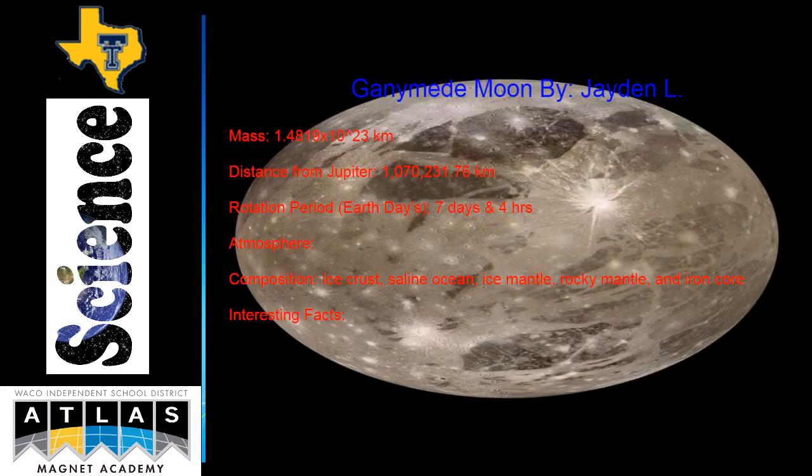Ganymede. The mass of Ganymede is 1.4819 times 10 to the 23rd power kilograms. The distance from Jupiter is 1,070,213.76 kilometers. The rotation period in Earth days is 7 days and 4 hours. The composition of Ganymede is ice crust, saline ocean, ice mantle, rocky mantle, and iron core.